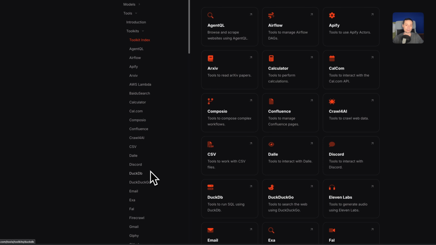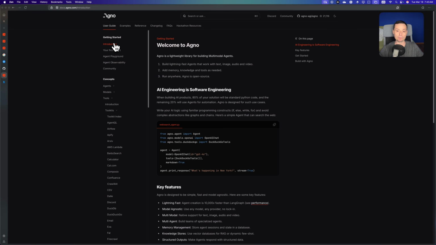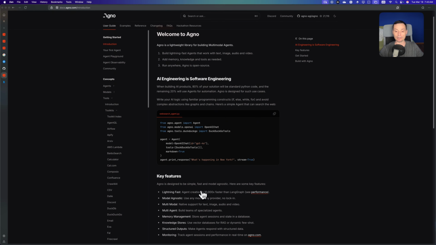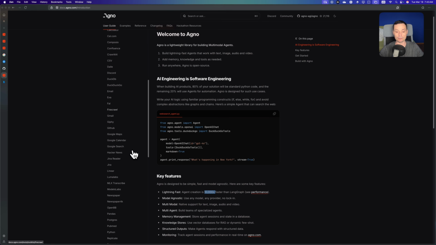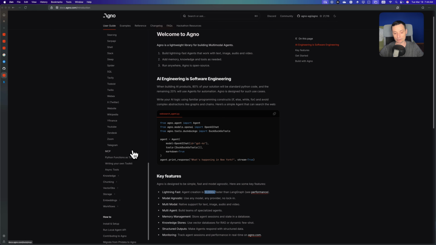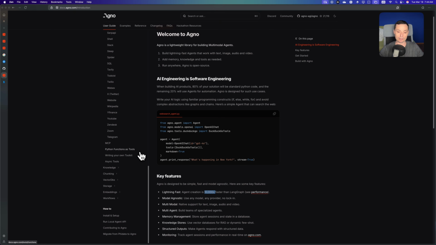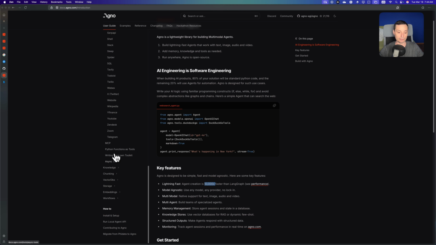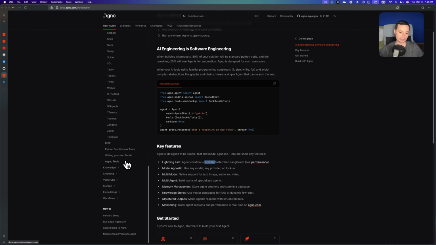And basically Agno is an interesting framework that's built for speed. It is 10,000 times faster than LangGraph from what they are saying, and I've played around with it for about a week, and I can say that Agno is quite nice, and it can help you build very nice agents on Python. And besides that, you have access to various LLMs that can be used. So you can go with Anthropic, you can go with ChatGPT, you can go with Google, you can go with a lot of LLMs that can be used.